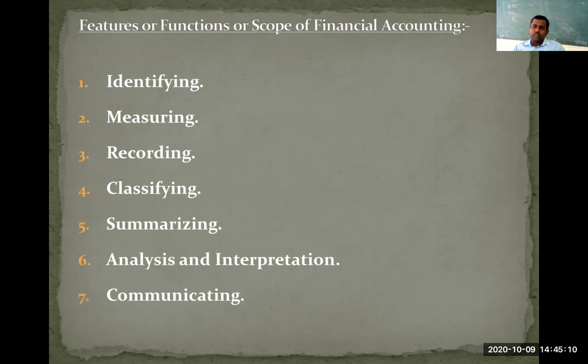If we execute all these 7 functions in a systematic manner by following rules and regulations given by the Companies Act or by professional bodies like the Institute of Chartered Accountants of India, then we can easily communicate reliable and relevant information to stakeholders. So let us discuss all these 7 functions along with examples.